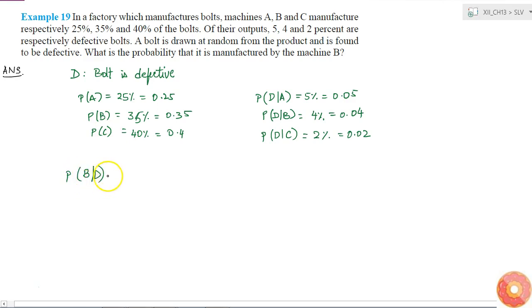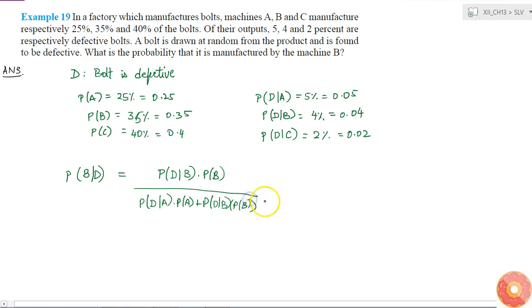Okay, we know by using Bayes' theorem that this can be written as probability of D given B into probability of B divided by probability of D given A into probability of A plus probability of D given B into probability of B plus probability of D given C into probability of C. Fine, because the sum of these three covers all the cases of defective bolts. So there is a total probability that I get a defective bolt.